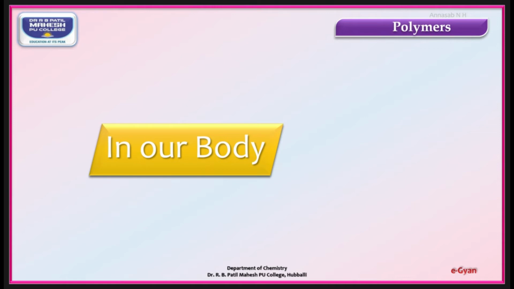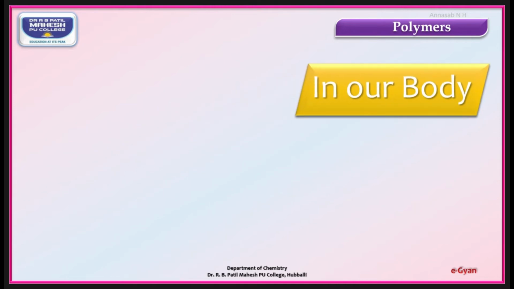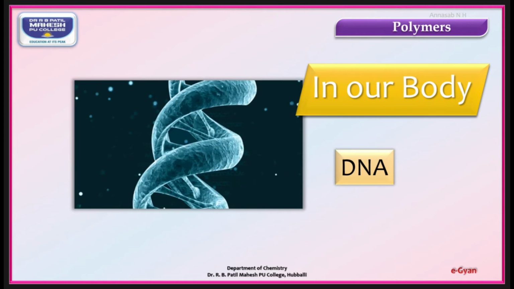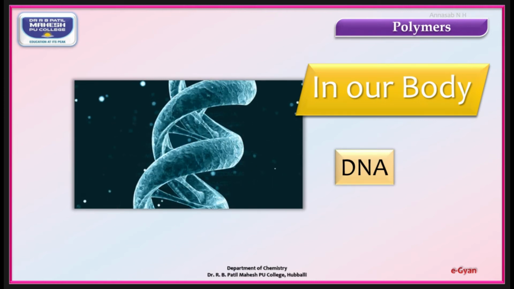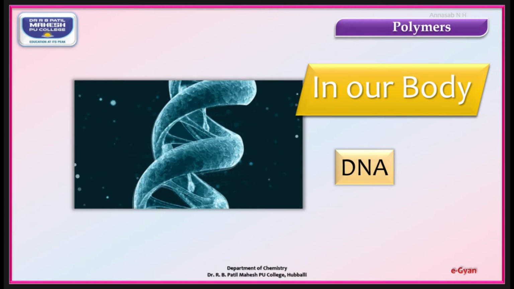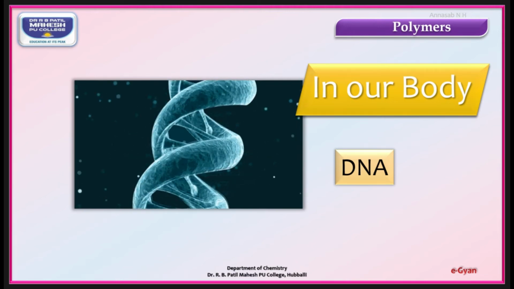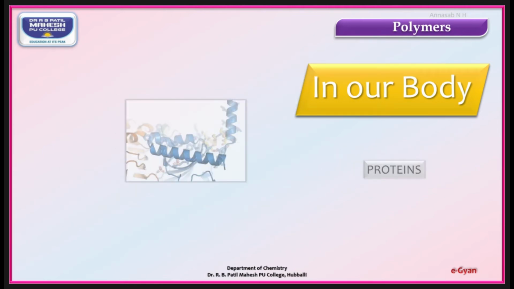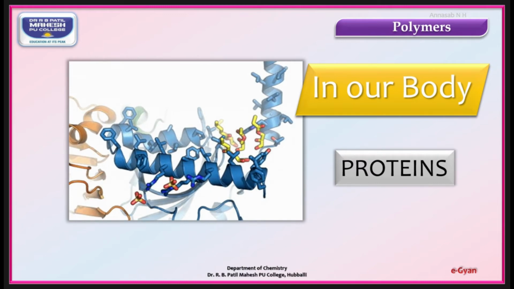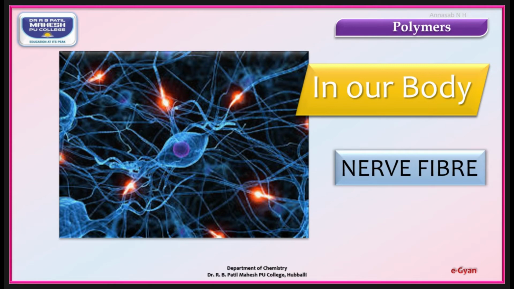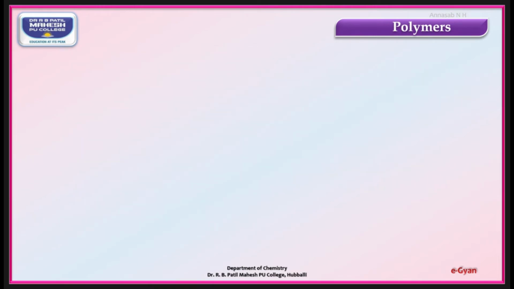In our body, we have polymeric components, that is the DNA, the repeating units of adenine, guanine, etc. It is a kind of polymeric component. Cellulose, which is also a macromolecule, again a polymeric component. Protein, again a polymeric component. Nerve fibers linked to one another, macromolecule, again a polymeric component.